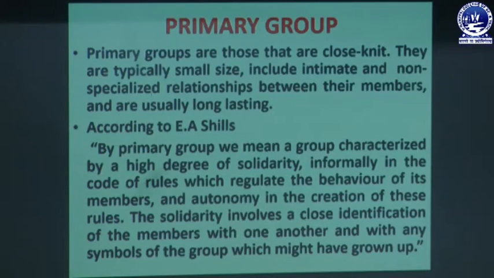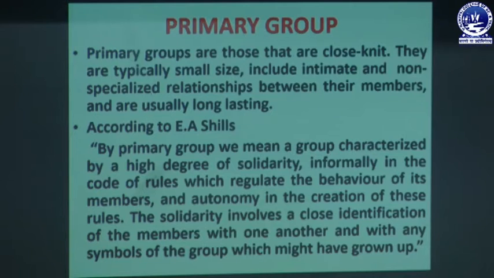A primary group is always small in size, and there is a close and intimate relationship between each member of that group. And also in a primary group, the rules, regulations and behaviors of the group are made autonomously, by the head of the family.